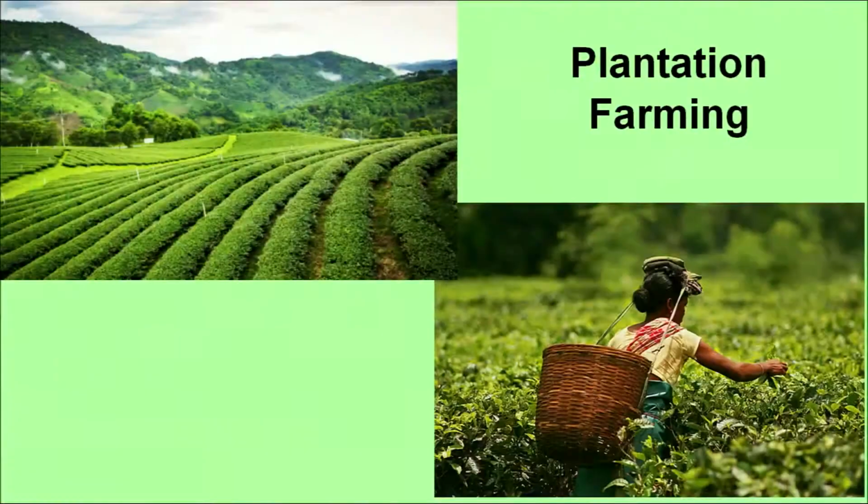the 19th century. Now, you can see some examples. This picture shows tea plantation. In the first picture you can see a vast area covered under tea plantation, the tea estate. In the second picture you can see a female laborer picking the tea leaves from the plant, and then it is collected in the basket, and then it is taken to the area where it is stored.